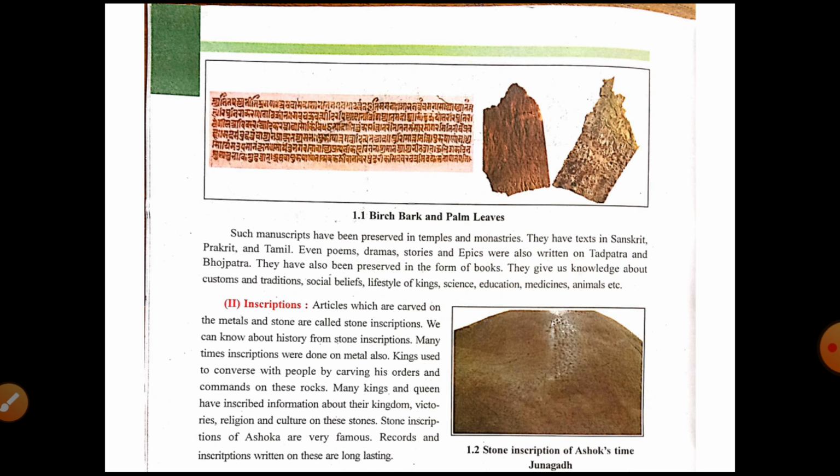We can know about history from stone inscriptions. Many times inscriptions were done on metal also. Kings used to communicate with people by carving their orders and commands on these rocks. During that time period, in the past, the people or the kings did not use paper, computers, or such modern tools. So at that time they used metals and stones and carved on them to store the information, whatever they wanted to preserve.